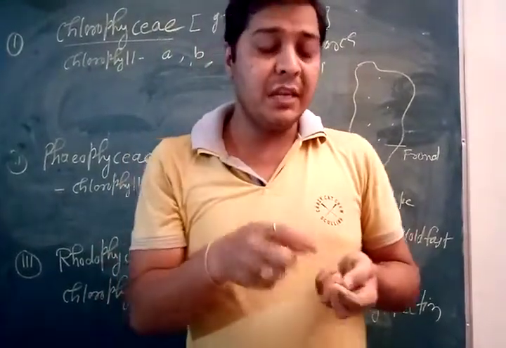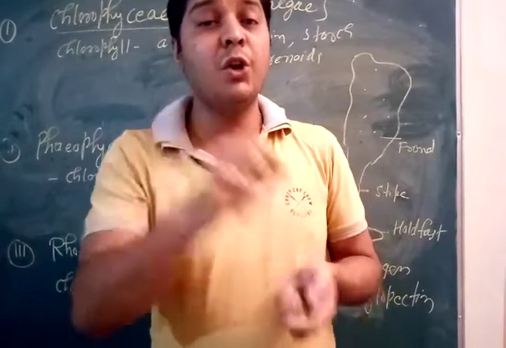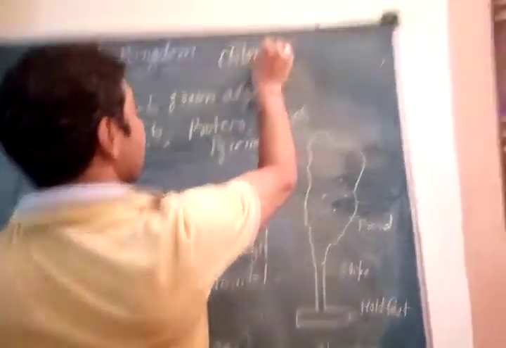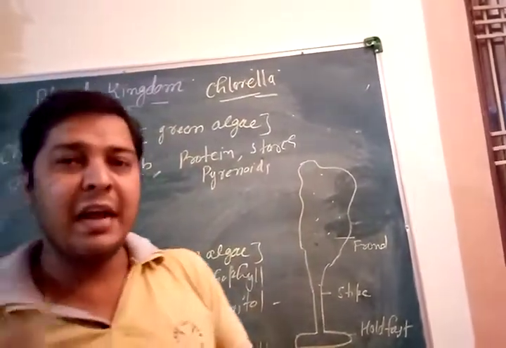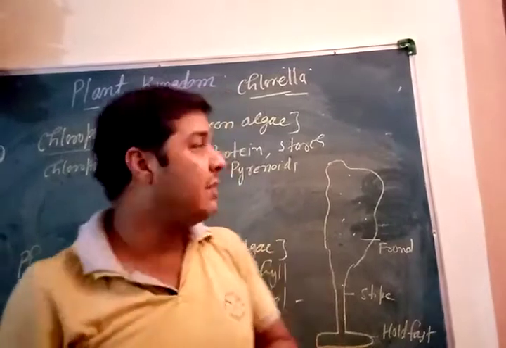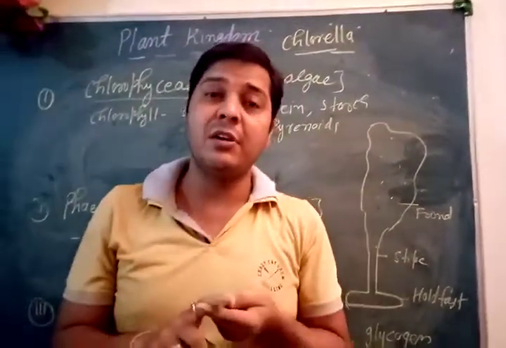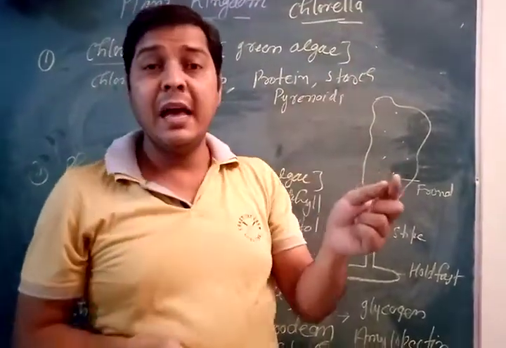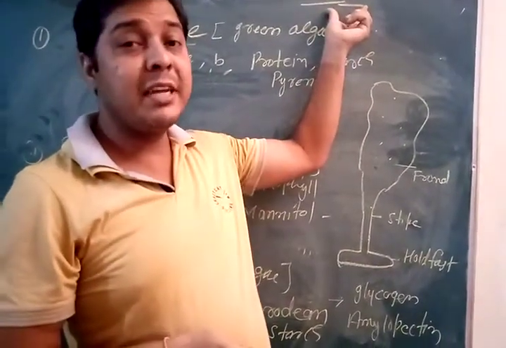We have also seen spirulina and chlorella. This is very important from the NEET point of view. Chlorella and spirulina are both rich in protein molecules, and chlorella is used by astronauts, space travelers. Astronauts take chlorella because it is rich in protein, and they eat it as a traveling food.